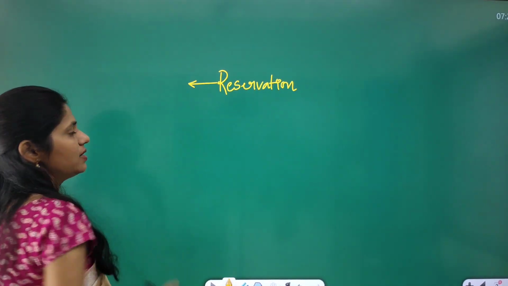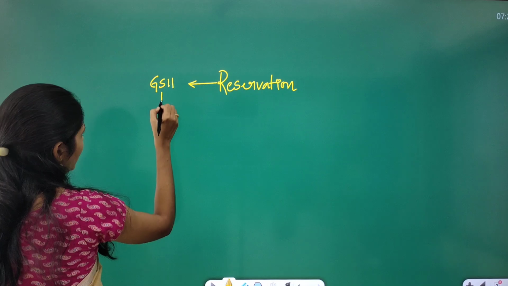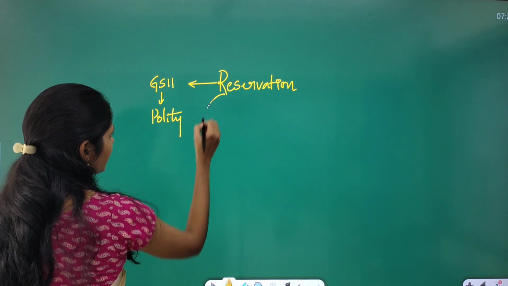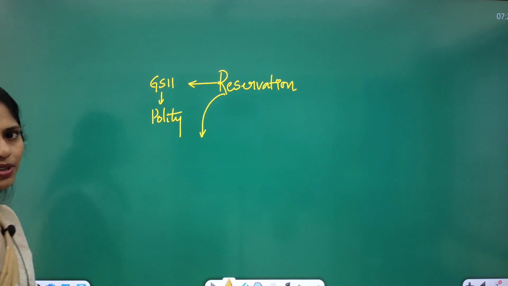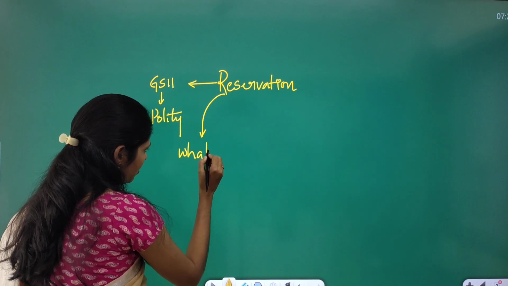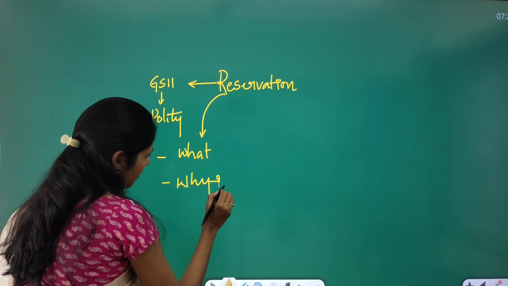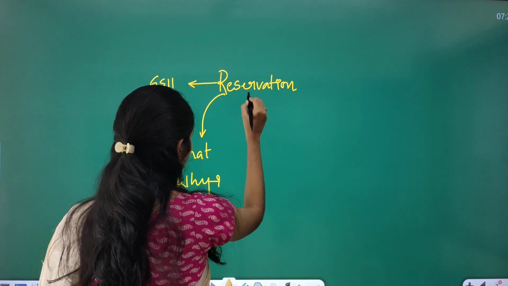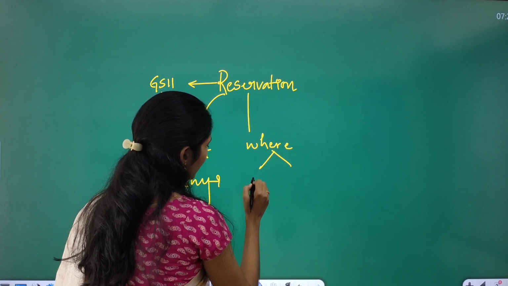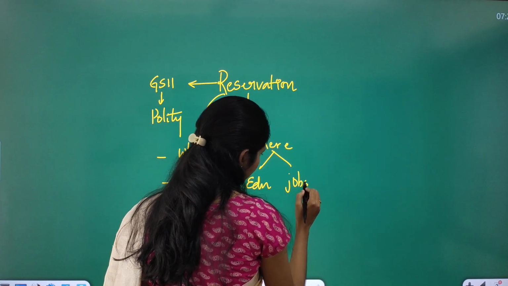So this topic is important from your GS Paper 2 under the polity point of view. Now let us see some dimensions. You have to see what is this concept of reservation, why this reservation is required, and where this reservation is applied. For example, in education and even in jobs.